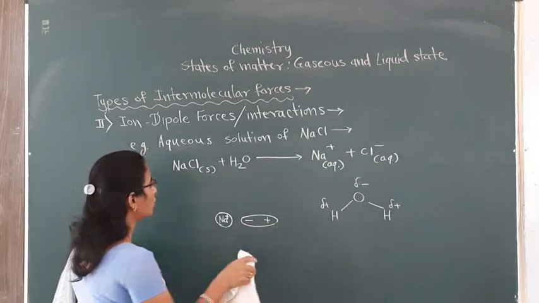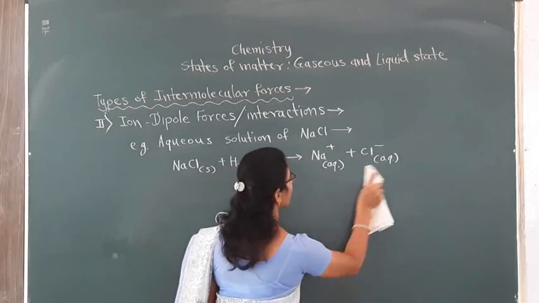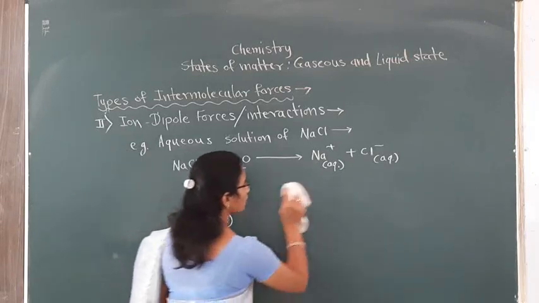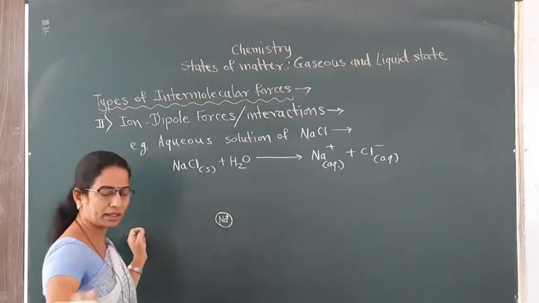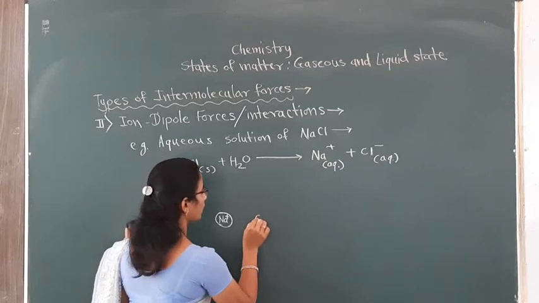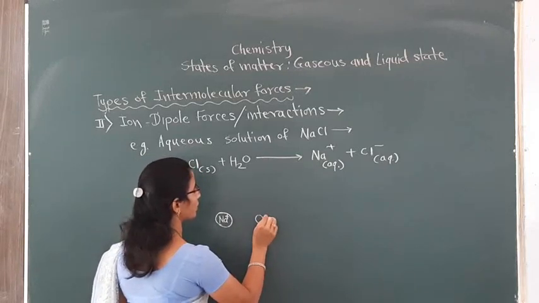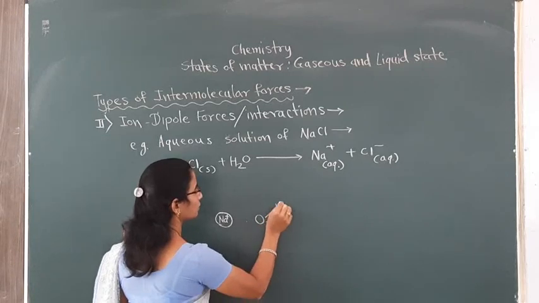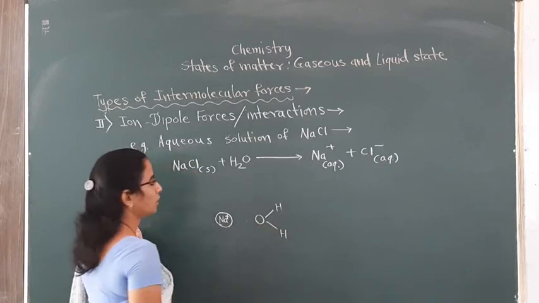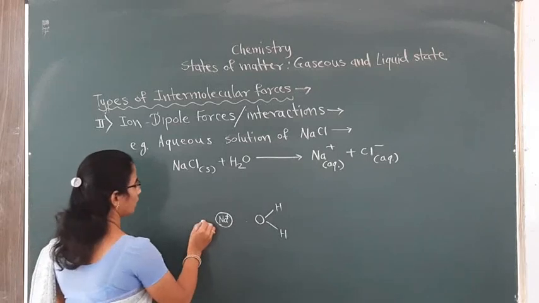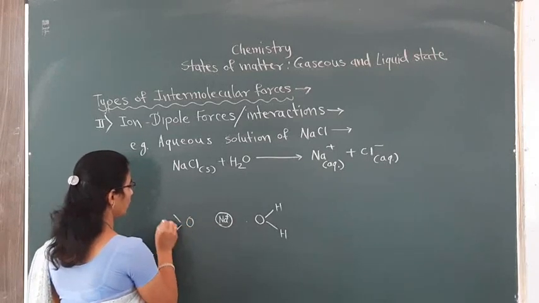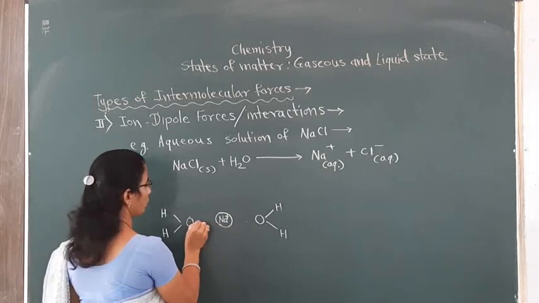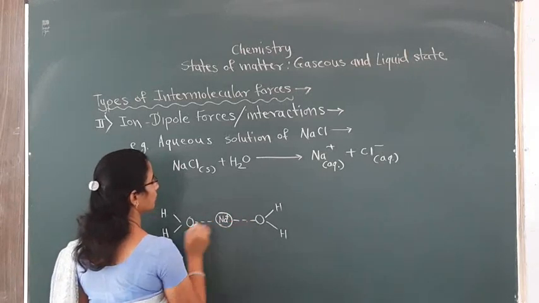And thus, how these water molecules are surrounding the Na plus ions. Let's see. Here the negative pole, that is oxygen, is attracted towards this Na plus ion. This negative pole of another water molecule is again attracted towards this Na plus ion.